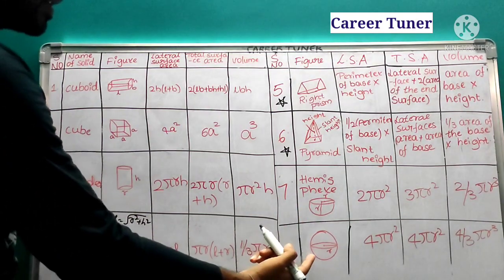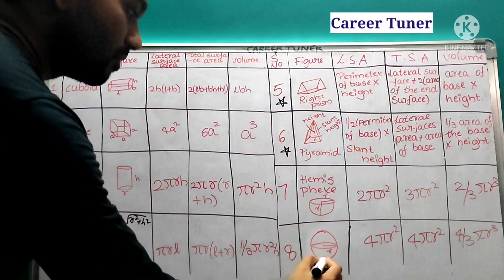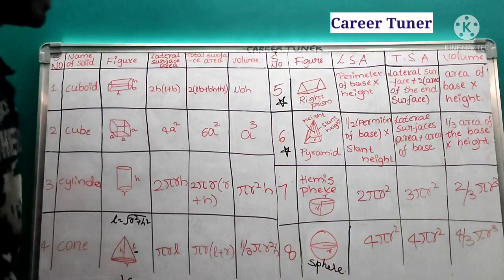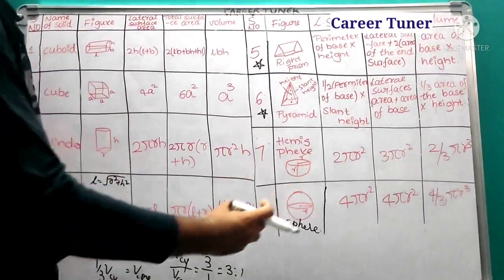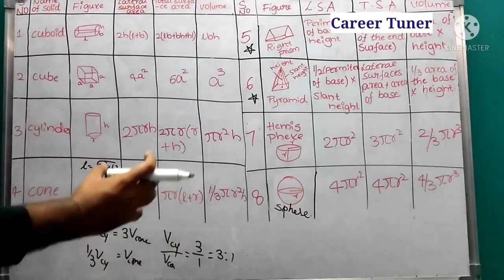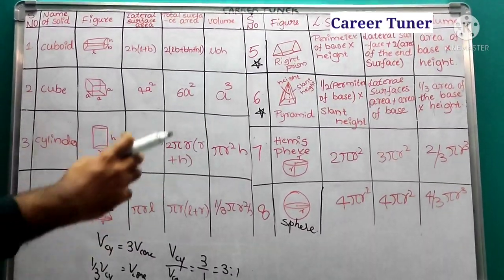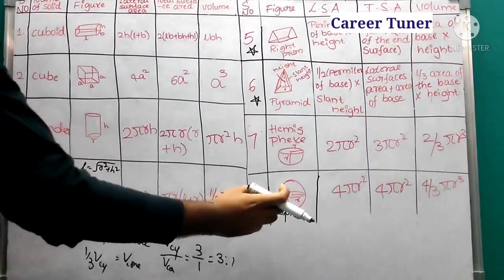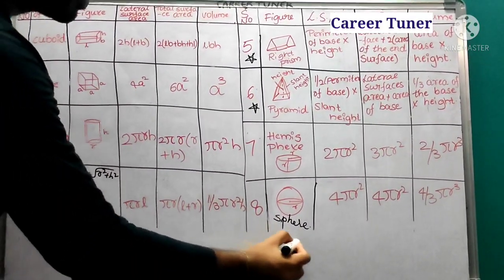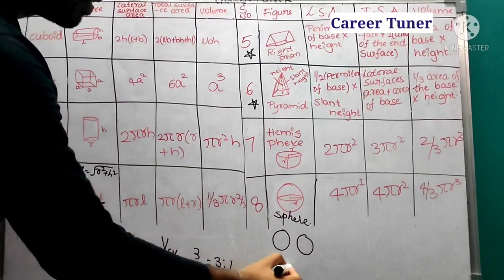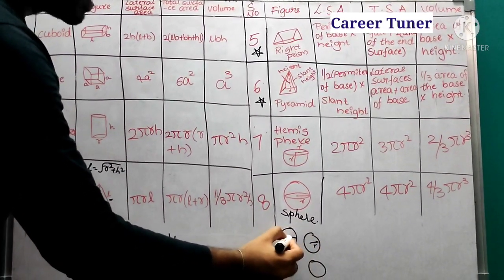So first of all we will discuss sphere and then we will enter into hemisphere. So sphere, you all might be knowing. Take a ball and a string and keep on rolling the ball with the help of the string so that all the surface of the ball will be covered by the string. Okay, now take the string out and make it into 4 circles of the radius which is equal to the radius of the sphere.